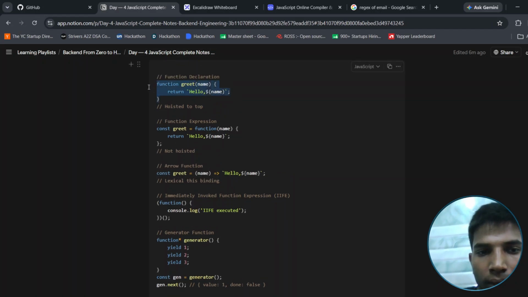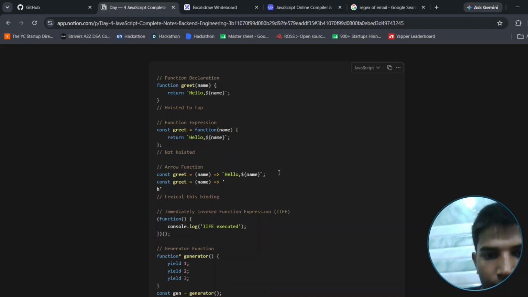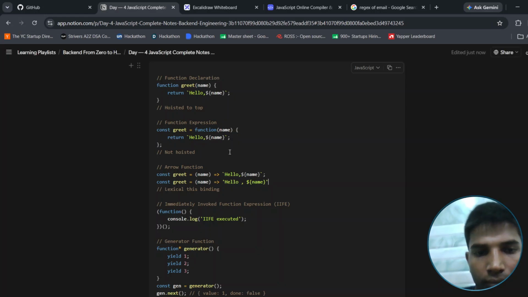For example, in this function we can use const greet equal to, and the names in the params will become, and after that hello will be printed like this. Hello will be printed, and this dollar means the value is changing and comes from the params. Okay, and after that this will return lexical.